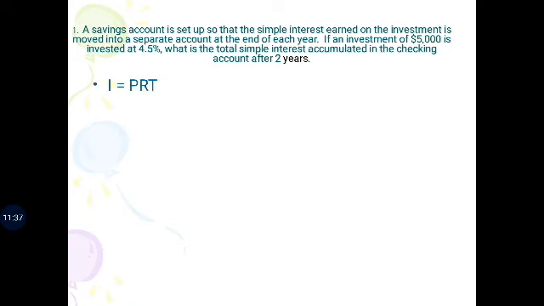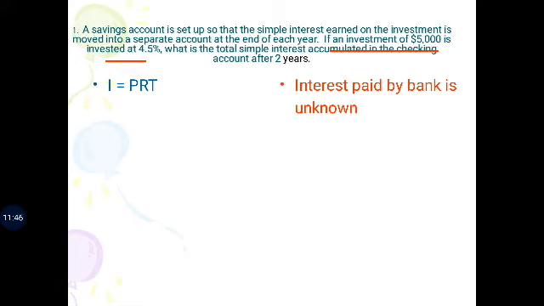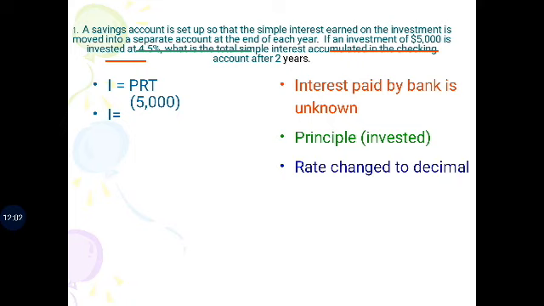First, I is equal to PRT. The interest paid by the bank is unknown. Second, I is equal to the principal invested, so 5,000.